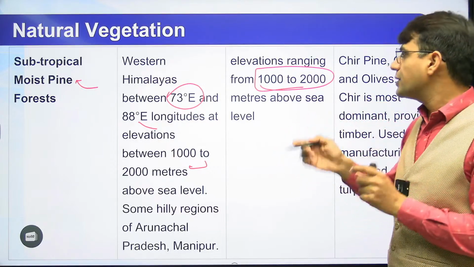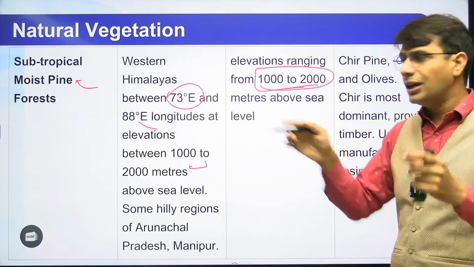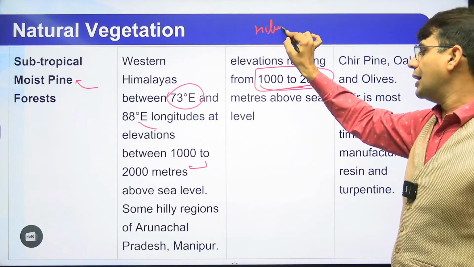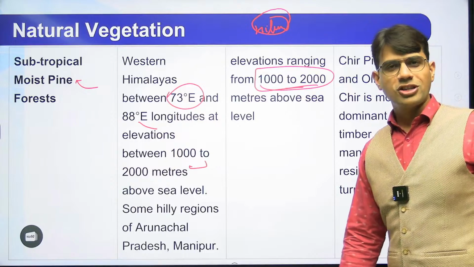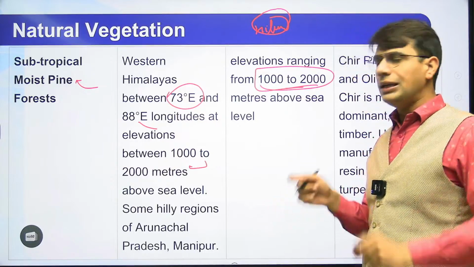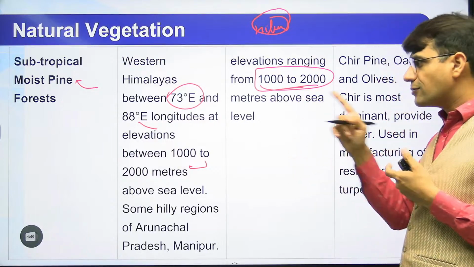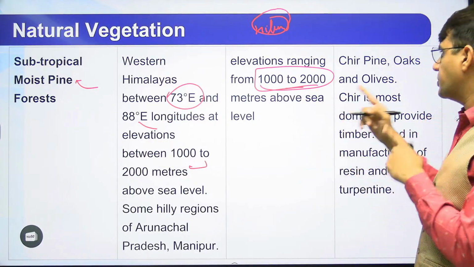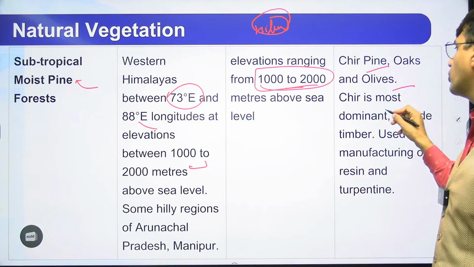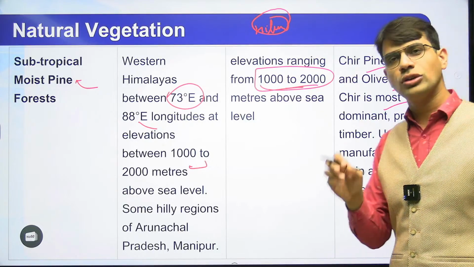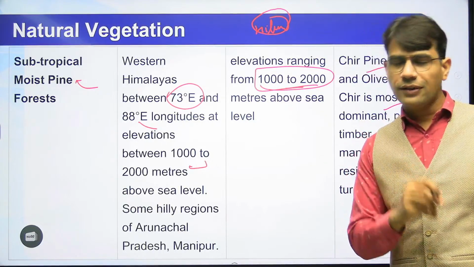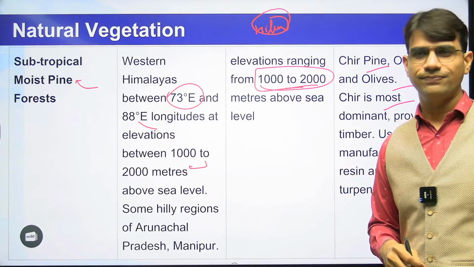Now obviously 1000 to 2000 meter height means hilly area. So hilly areas of Arunachal Pradesh, hilly areas of Manipur, and Uttarakhand, these are the areas where this forest will be found. What kind of species will be there? Oak tree, olive tree, chew tree, timber trees, and turpentine oil, a lot of production is seen here.